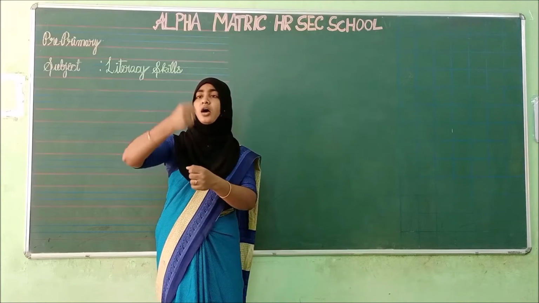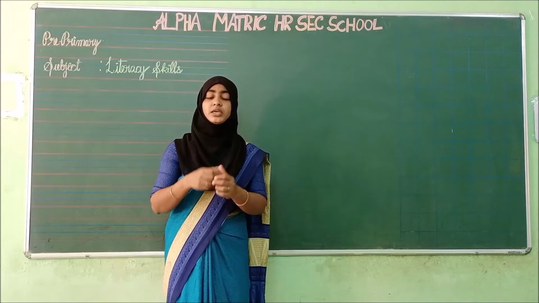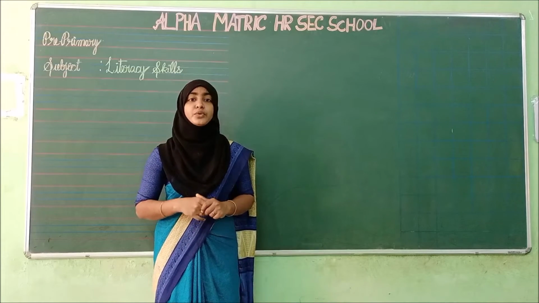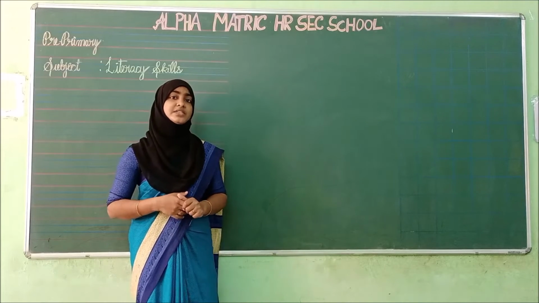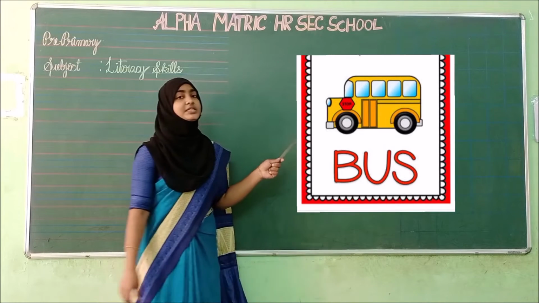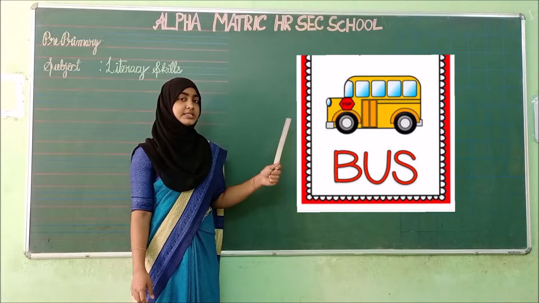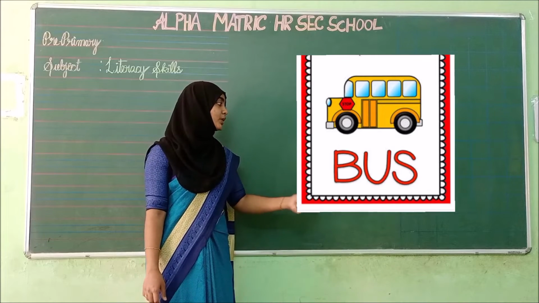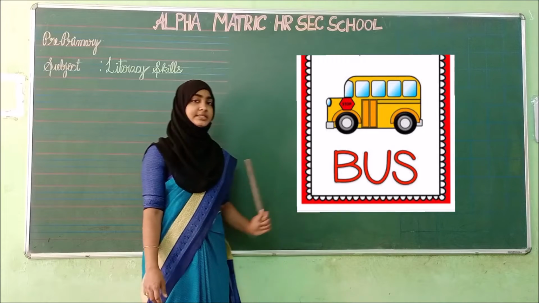See here. Children, you also do along with me. Clear? Vowel sound of U is umbrella. Now see here, shall we see the more examples using vowel sound of U? What is this children? What picture is this? See, what is this? Bus. What is this? Bus. Spell it. B-U-S. Bus. B-U-S. Bus. Okay.